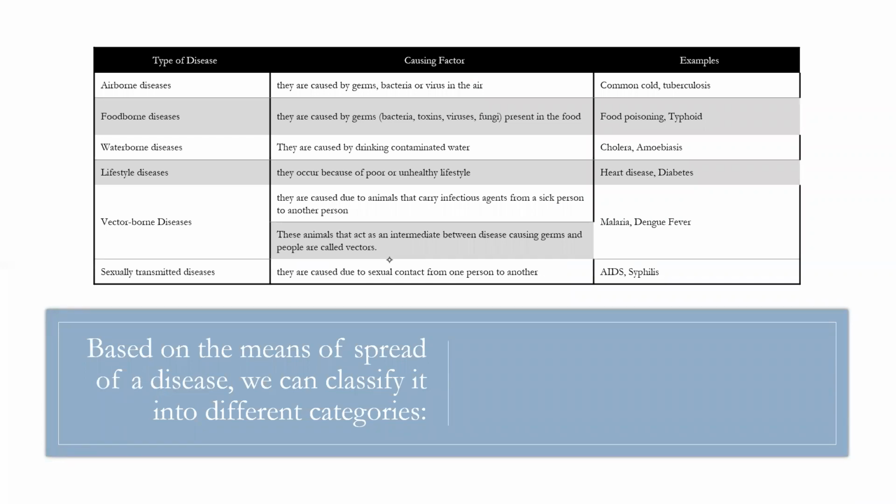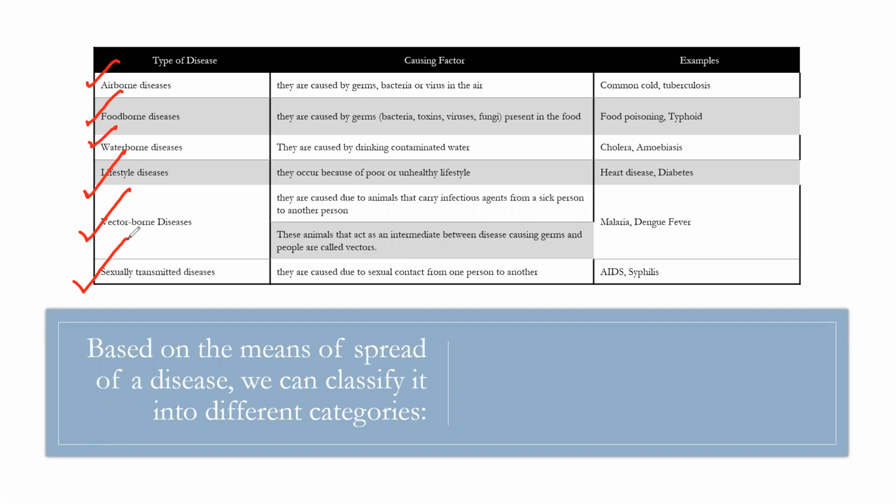Now, based on the means of spread of a disease, we can classify diseases into different categories like airborne disease, waterborne disease, foodborne disease, lifestyle diseases, vector-borne disease, and sexually transmitted disease. Airborne disease is caused by air. Foodborne disease is by consumption of contaminated food.